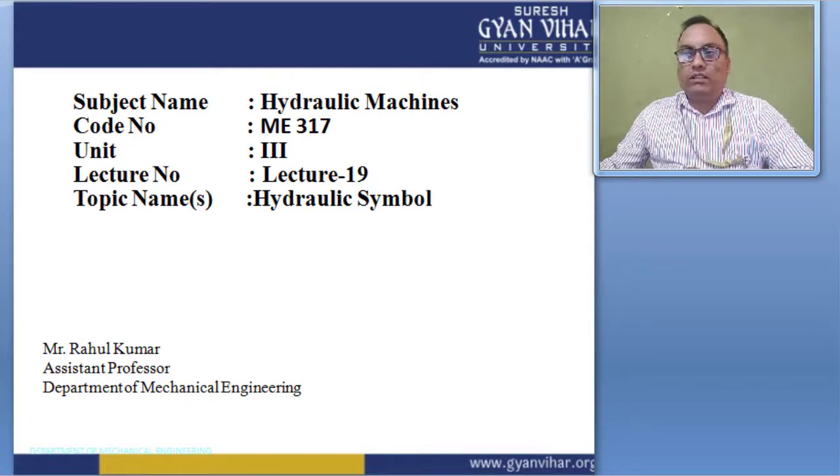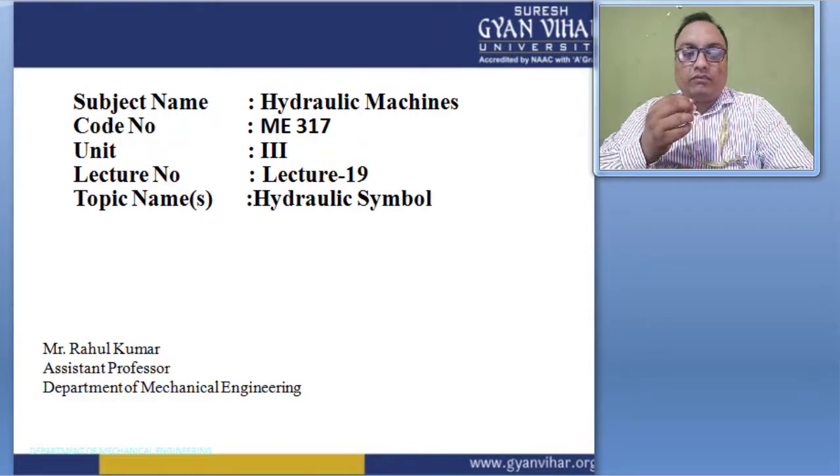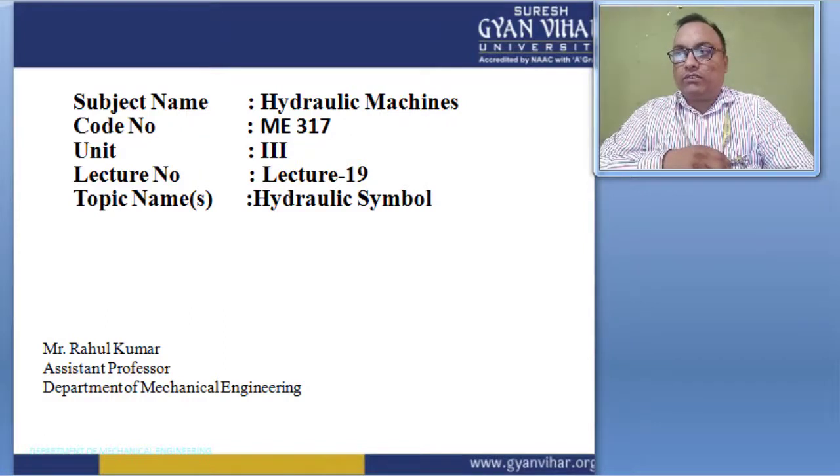So if I am talking about the hydraulic symbols, which authority gave this type of symbol? So here is one United States standard. The United States defines all types of symbol representation, and these symbols are given by the American National Standards Institute, ANSI, which is also responsible for symbol information.